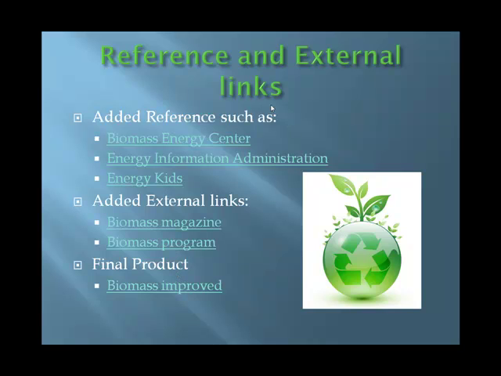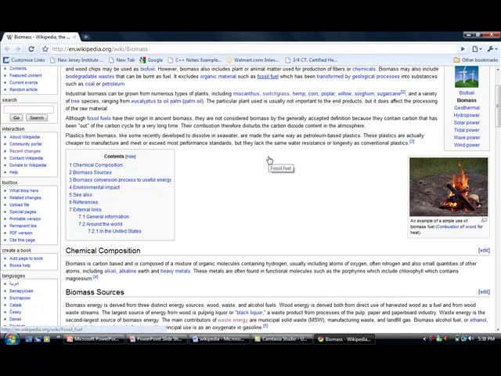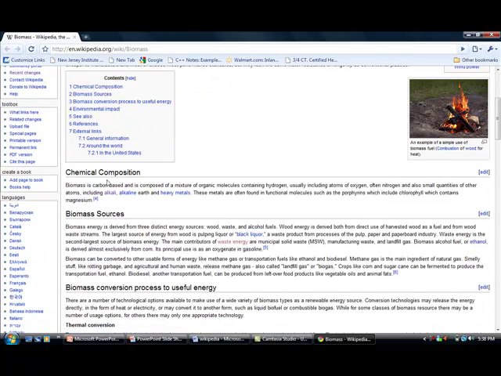Also, after we fix those problems and add those links and information, we're going to have an improved page. In this page, we can see a newer definition of what is biomass. I changed some information. I quoted where I took this information from. I also created a subtopic, chemical composition. Here it talks about what is the chemical composition of the biomass.